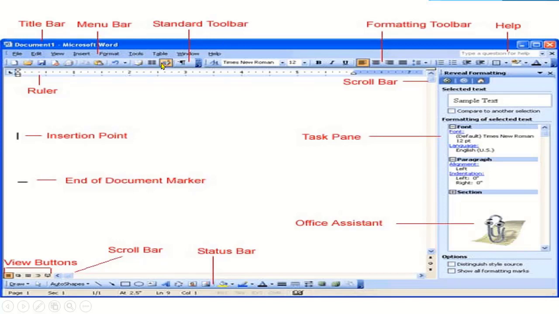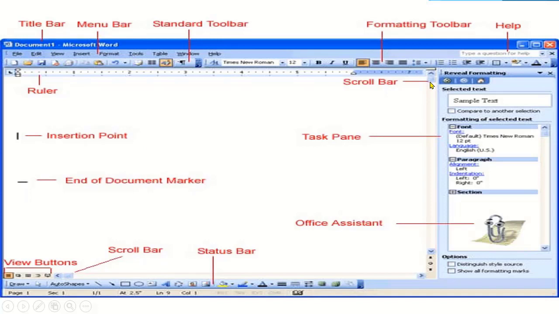One is the standard toolbar and the other one is format toolbar. Yes, students, there is the writing area of Microsoft Word, or we can say document window, where we can type text. Here is the ruler. Ruler is used to set the size of the document. There is the insertion point. This is the end marker.